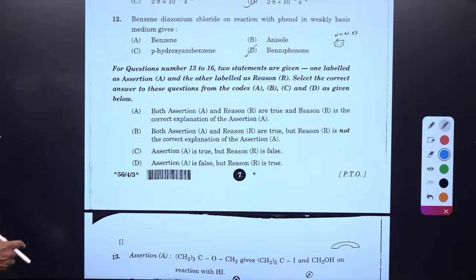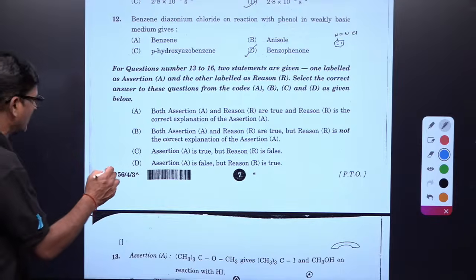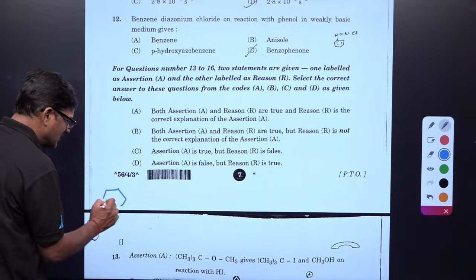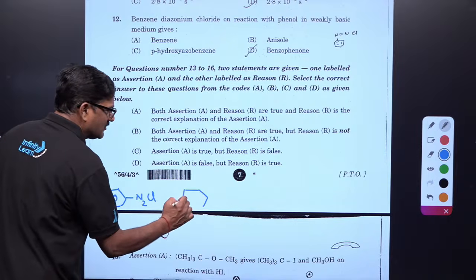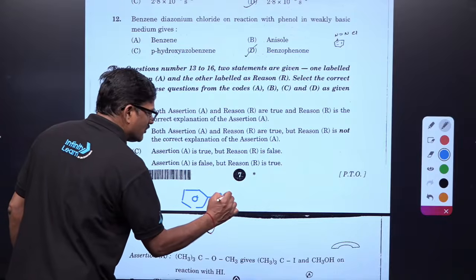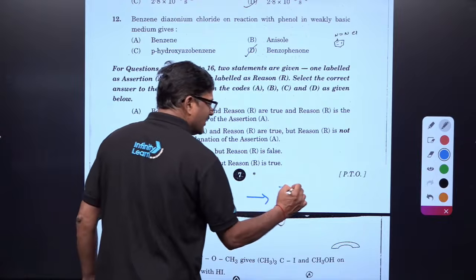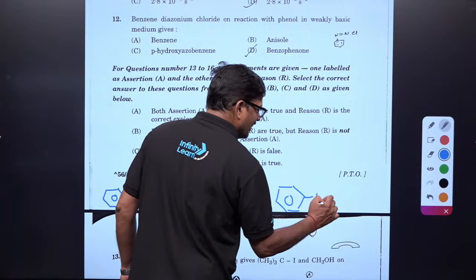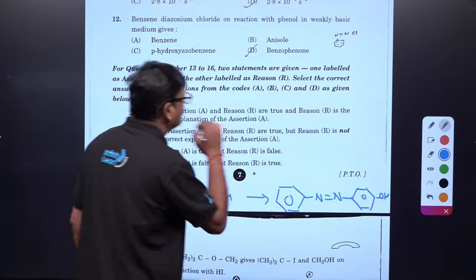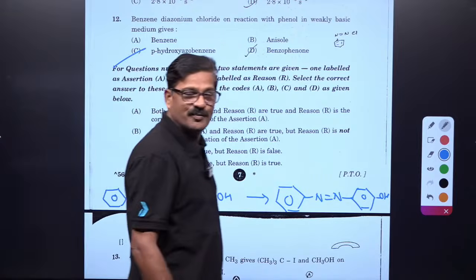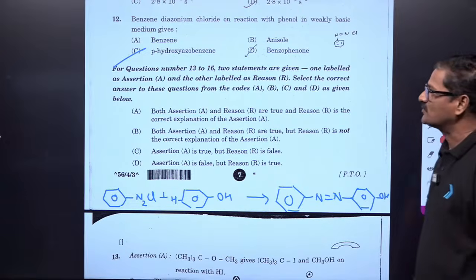One more thing here. Benzene diazonium chloride reacts with phenol in weakly basic medium and gives. Arre, what happened? This is your benzene diazonium chloride, N2Cl, and it is going to react with phenol. This is coupling, and there is one hydrogen, and these two together will give you this. Remember N double bond N, and this is your para hydroxy azobenzene, para hydroxy azobenzene, an orange color dye. So my answer for this question is going to be C.